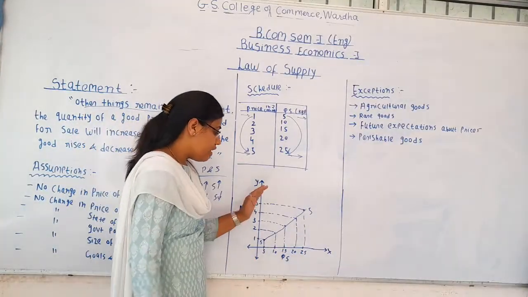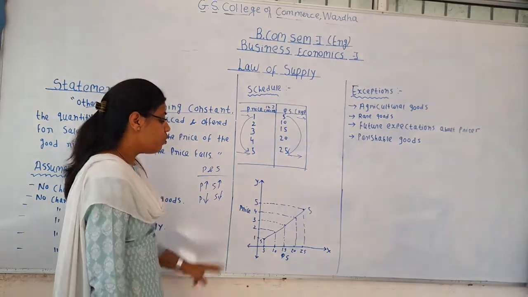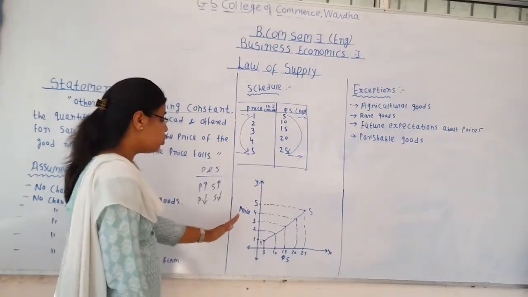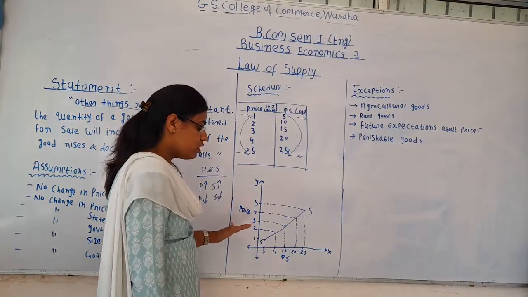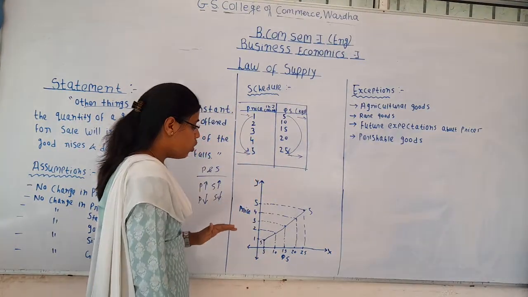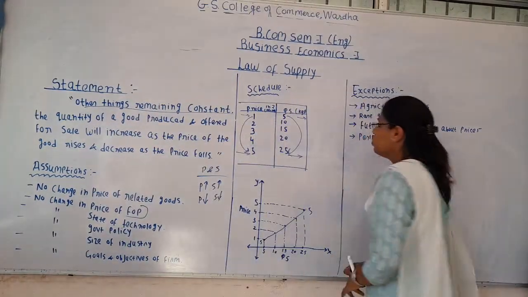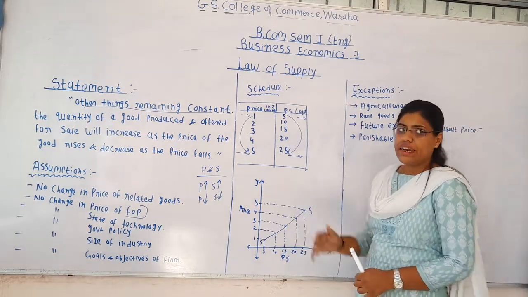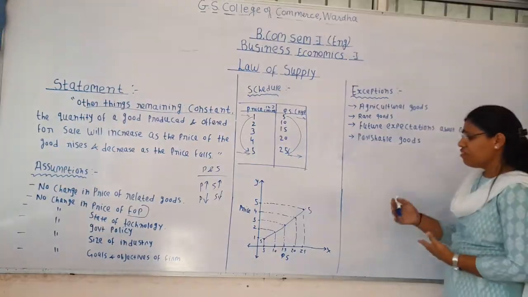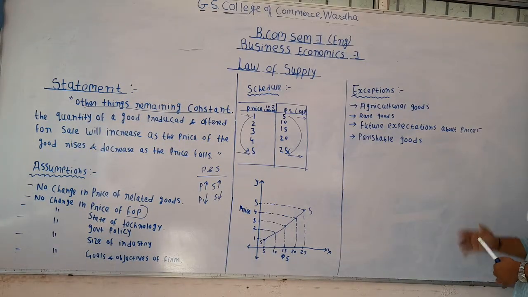So this way we have got our supply curve, and due to the positive or direct relationship between these two variables, price and quantity supplied, the supply curve has an upward slope from left to right. Okay. So this was the explanation of the law of supply with the help of a schedule and the diagram. Now we will see certain exceptions to the law of supply.